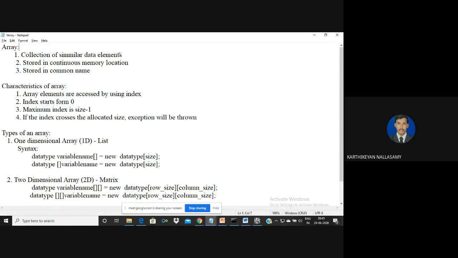The syntax for declaration is the data type followed by the variable name, then square brackets. If you are assigning memory, we use new followed by the data type, then we define the maximum size. Here the size must be a fixed number. You can't use a variable for the maximum size because the memory is allocated at the time of compilation itself, so the memory size must be defined explicitly.